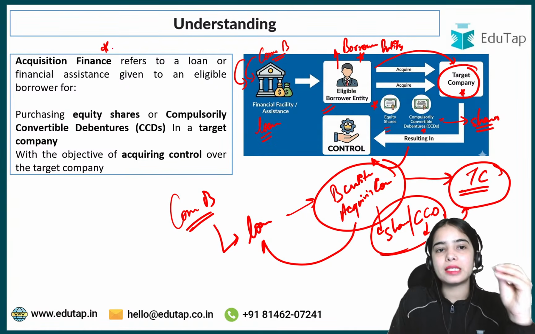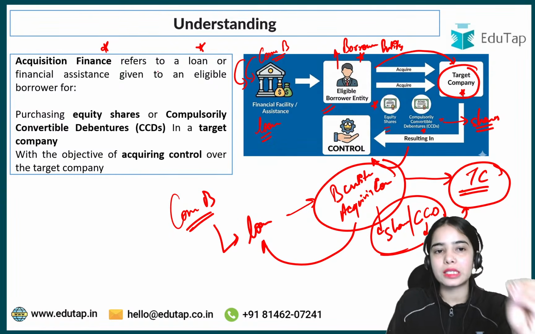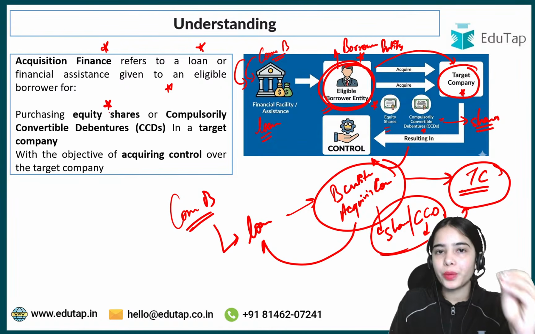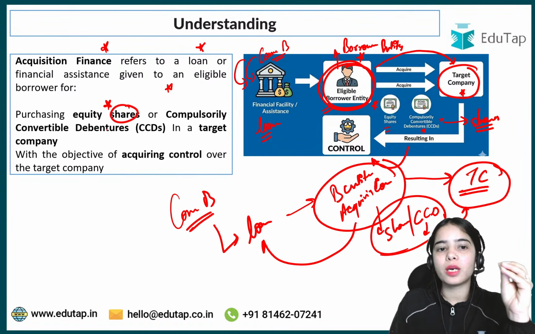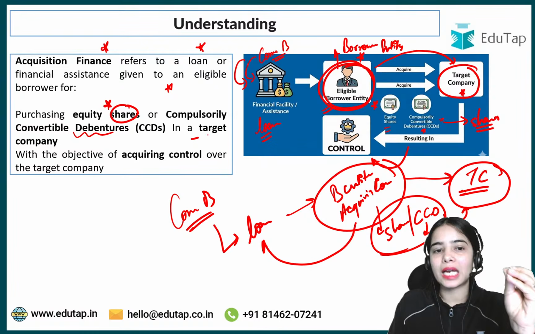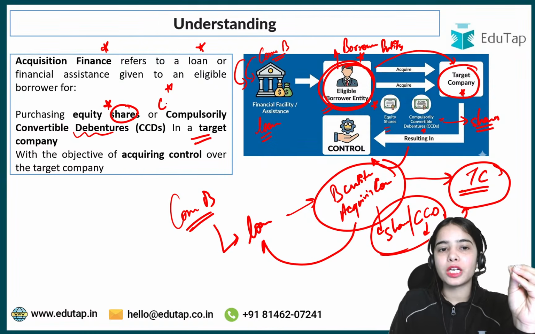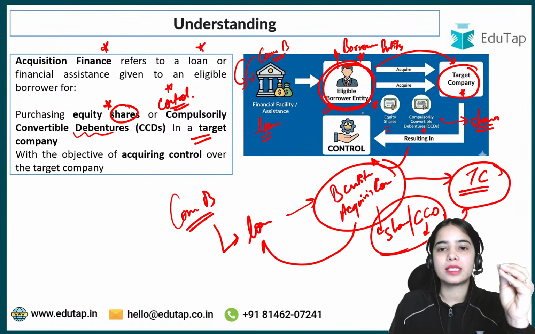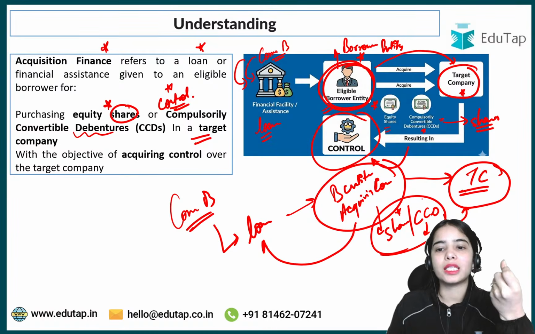So acquisition finance refers to a loan or financial assistance given to the eligible borrower entity for purchasing the equity shares, for purchasing the shares or compulsorily convertible debentures in a target company, so that there is some control that is taken by the acquiring company. Okay, there is some control that is coming in the hands of the acquiring company by purchasing the shares and the compulsory convertible debentures of the target company.